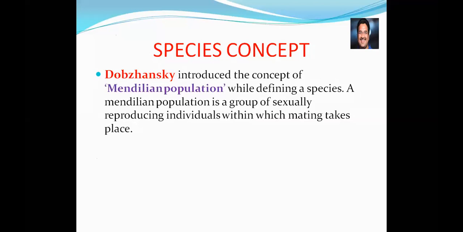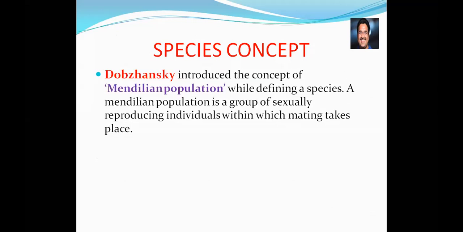While defining species, he used the word Mendelian population. What is Mendelian population according to him? A group of sexually reproducing individuals within which mating takes place. That means nothing but the same interbreeding population. These are all the different kinds of opinion. For every scientist, there is his own keyword.